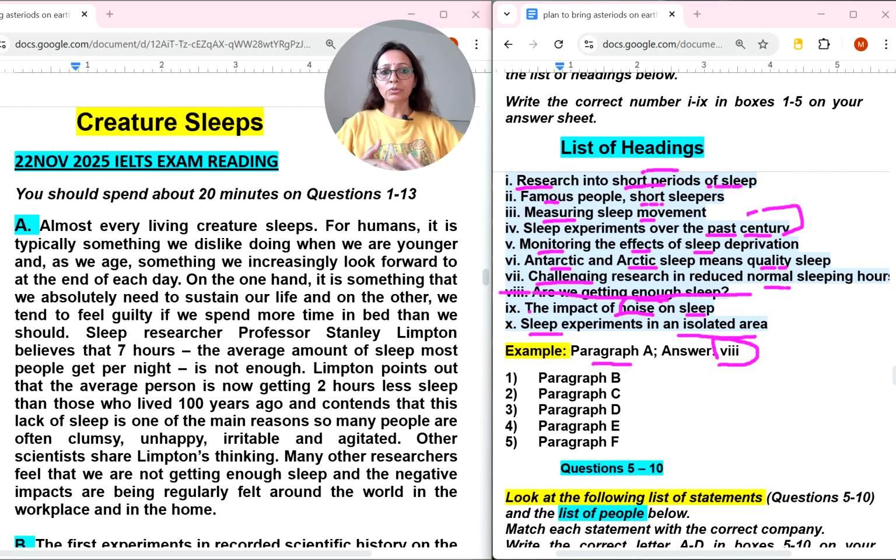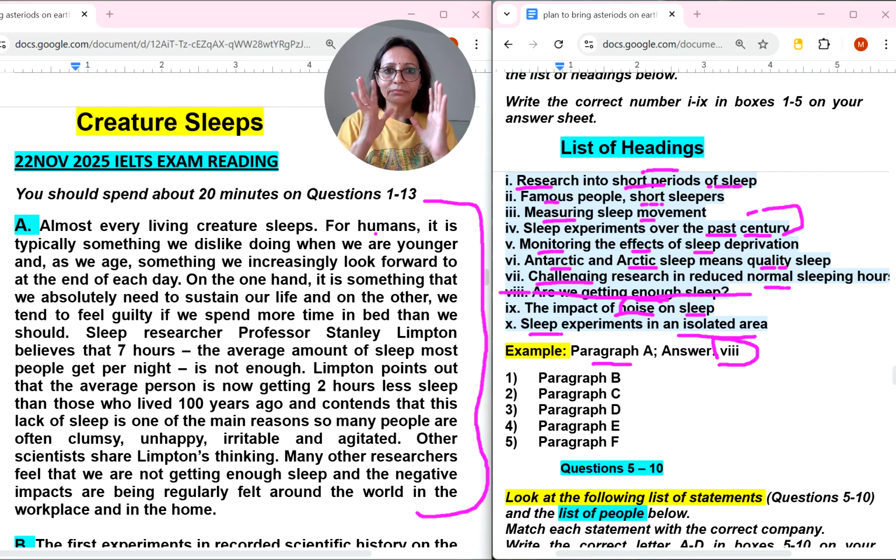Okay, so many students will not read the instructions and all. Definitely they will waste their time reading a paragraph. Always keep everything open: your eyes, your mind, these two things, not ears. We are not doing listening. So we will not read paragraph A. Let's go to paragraph B.